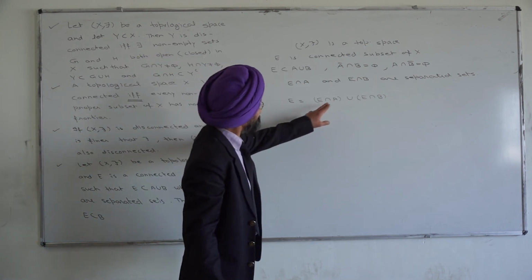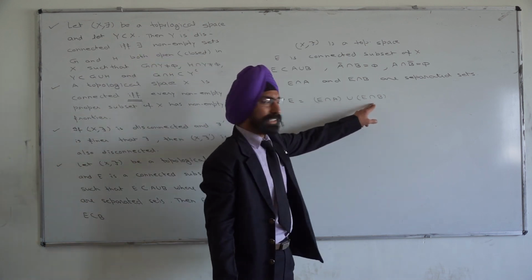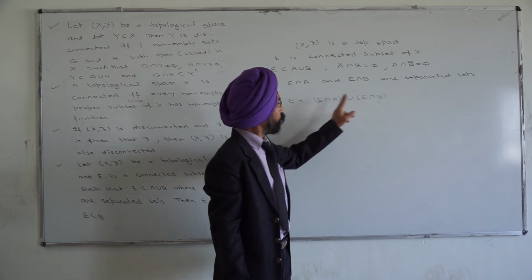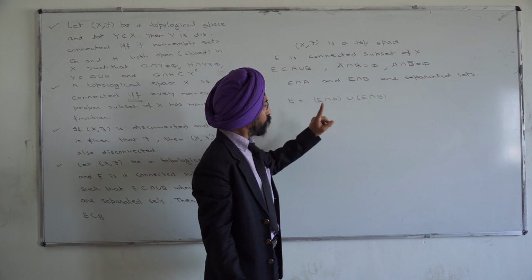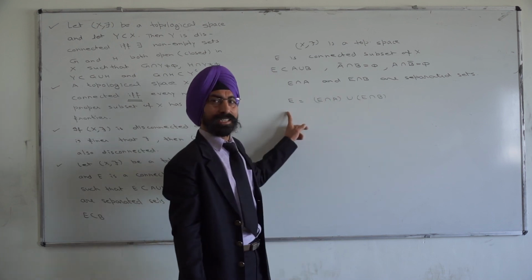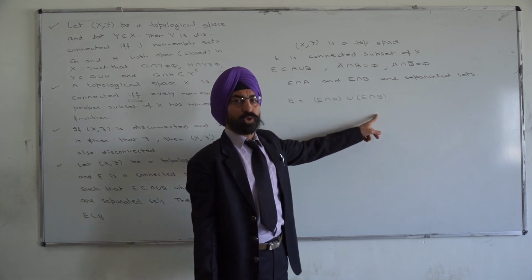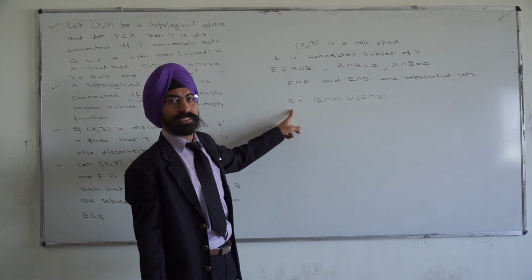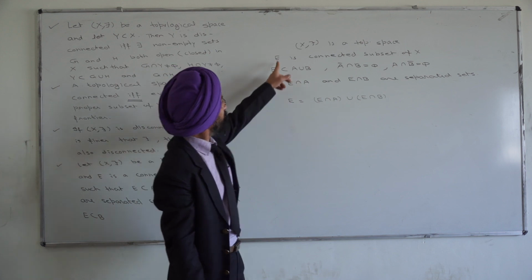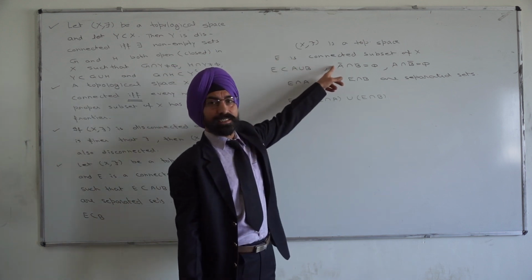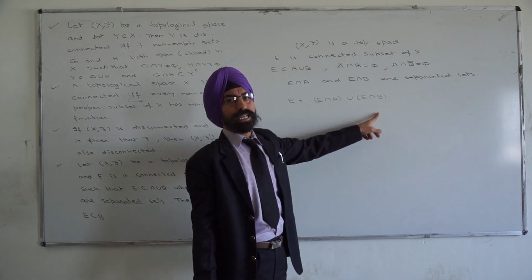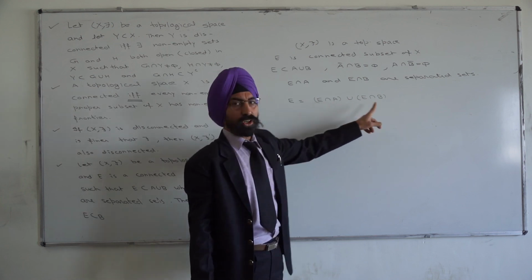What if E intersection A and E intersection B both are non-empty sets? Then their union is E and the two sets are separated, which will make the set E a disconnection, which will be a contradiction because we are given that E is connected. That means at least one of them should be empty.